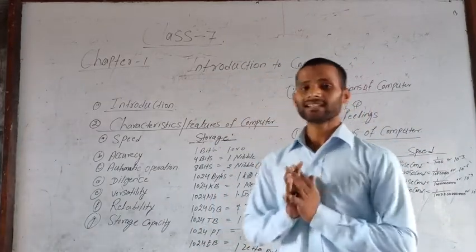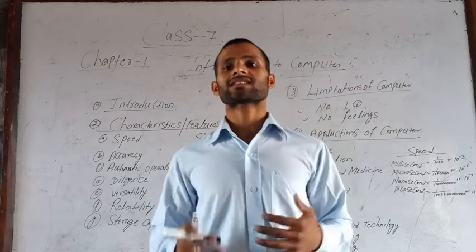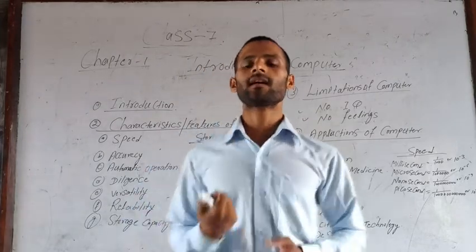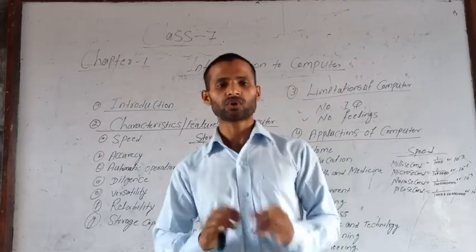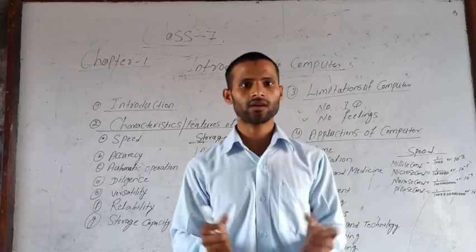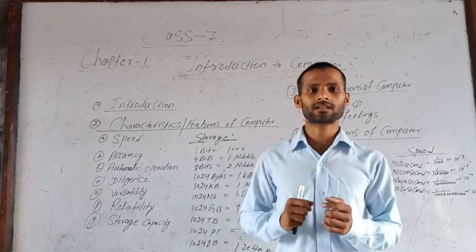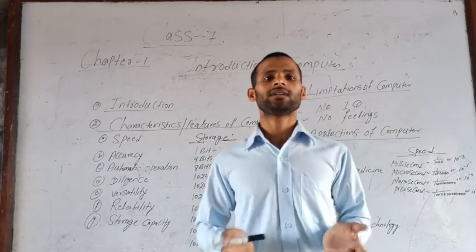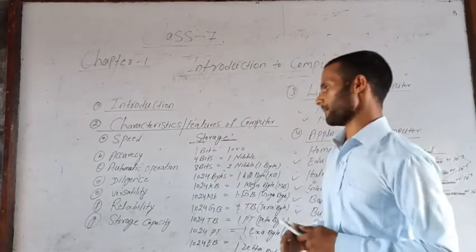Okay, diligence. Now come to the next topic, which is versatility. Versatility means that a computer works on various types of tasks at the same time, like document creation, photo editing, music compression, word compression, and sending and receiving email. These are all within the same computer; we do multiple tasks at the same time.